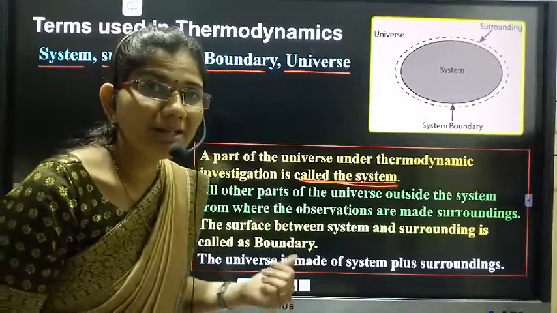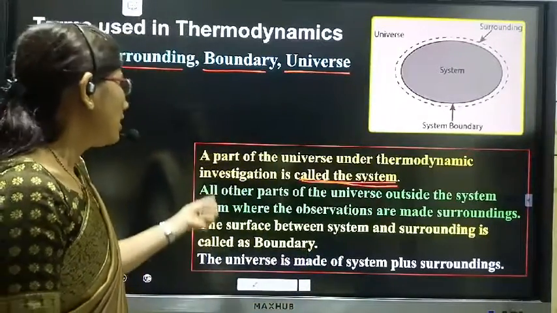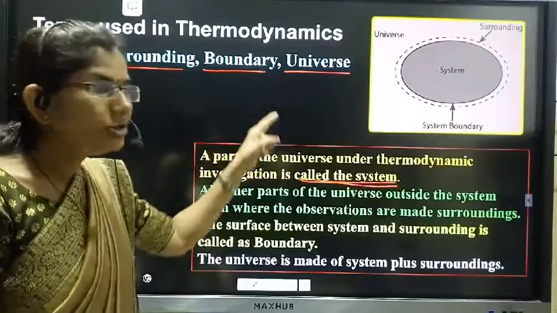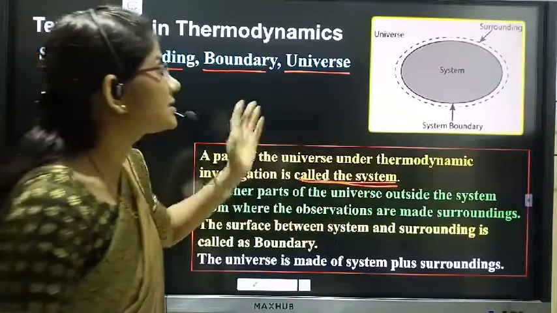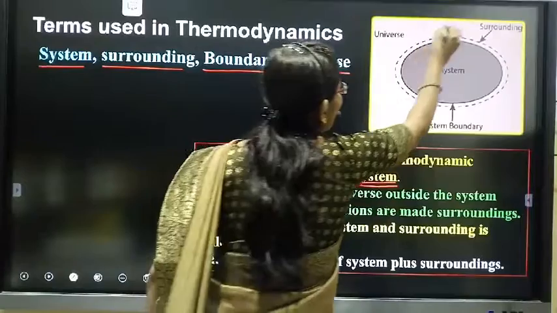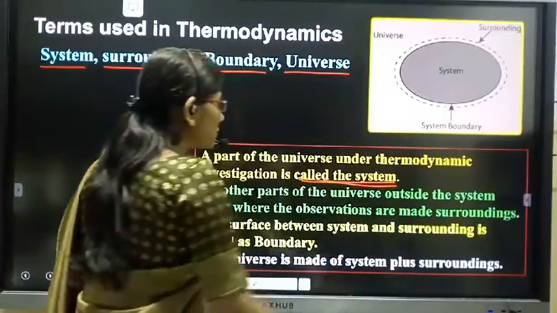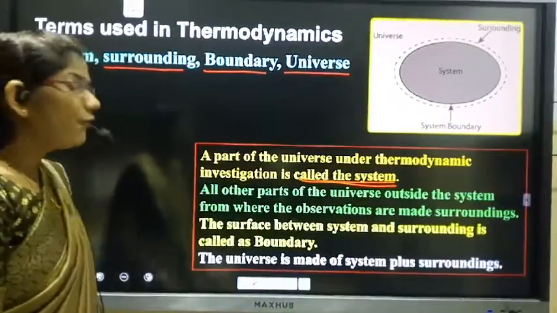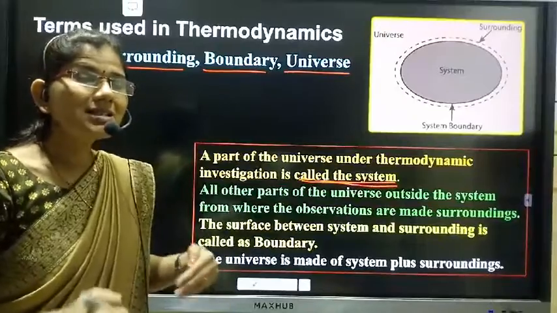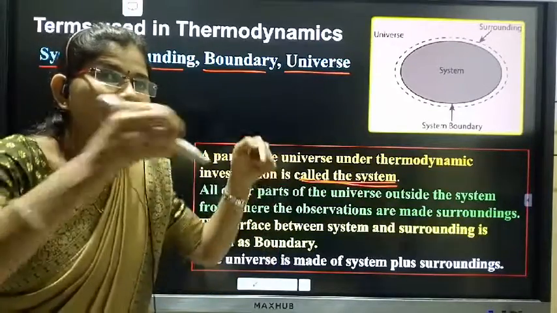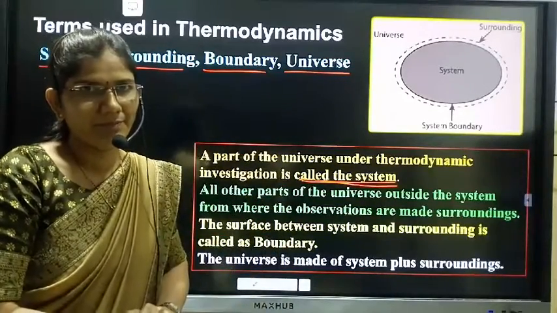Then what is meant by surrounding? All other parts of the universe outside the system, from where we see the observations which are taking place in the system.